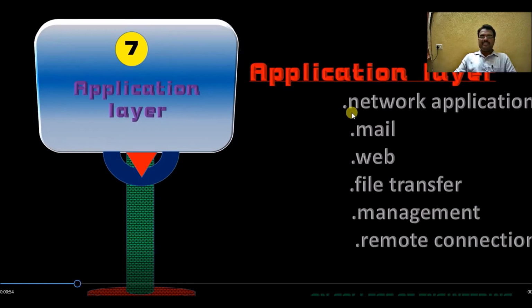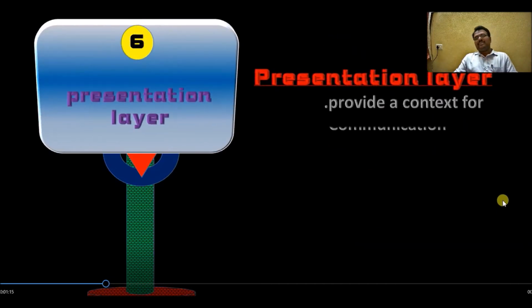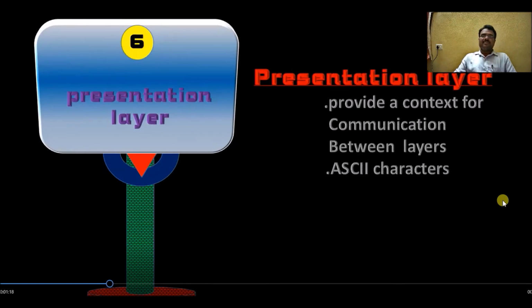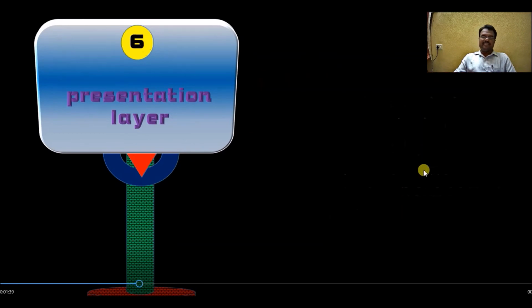The user presents the data to the application layer, then the application layer presents the data to the next layer, the presentation layer. The presentation layer provides context for communication between layers. The data is formed in ASCII characters, and the presentation layer also provides encryption, decryption, and compression of data. It takes data from the application layer, encrypts, compresses, and encodes it. At the receiver end, it decrypts and decompresses the data.